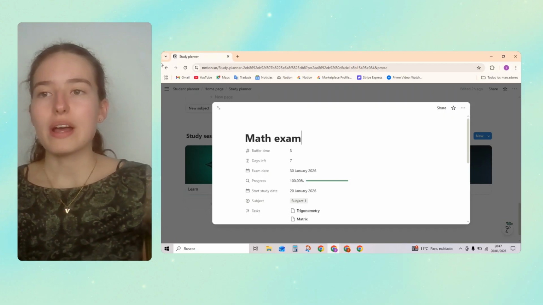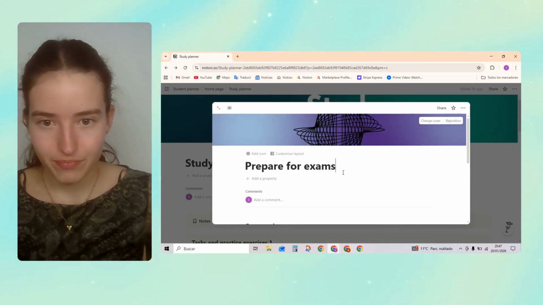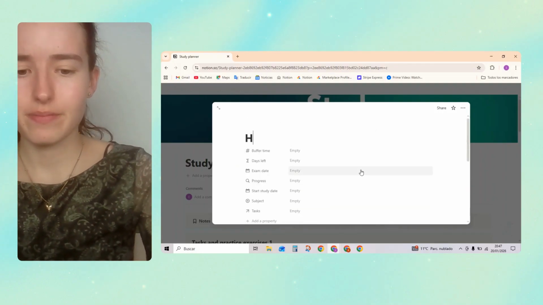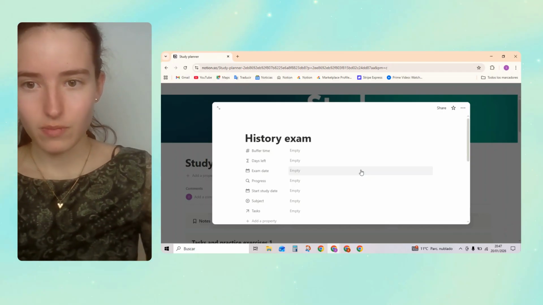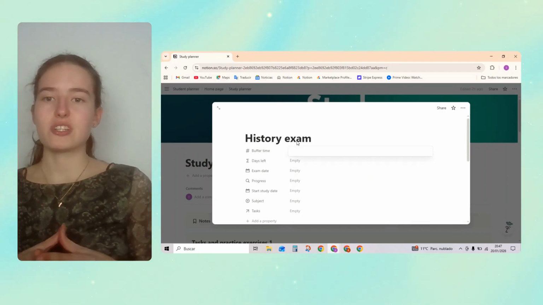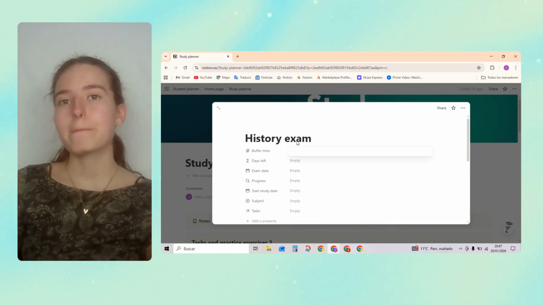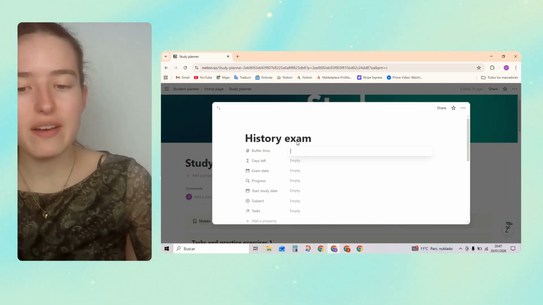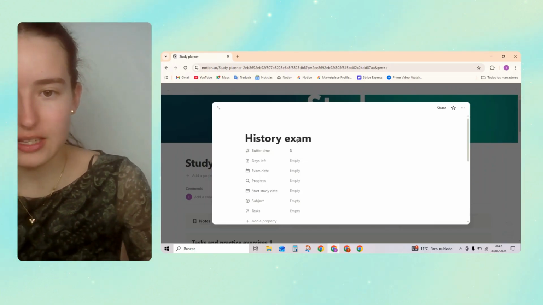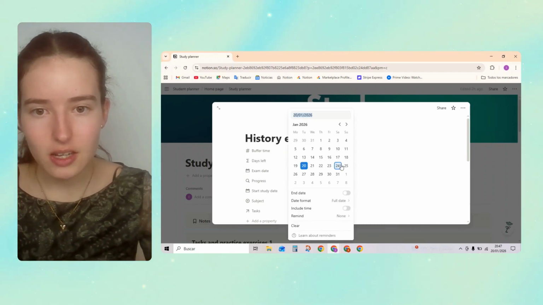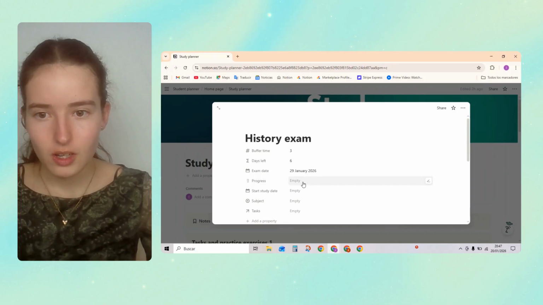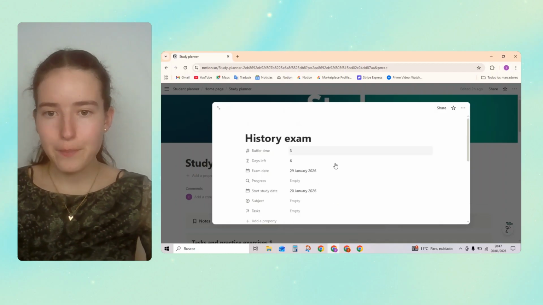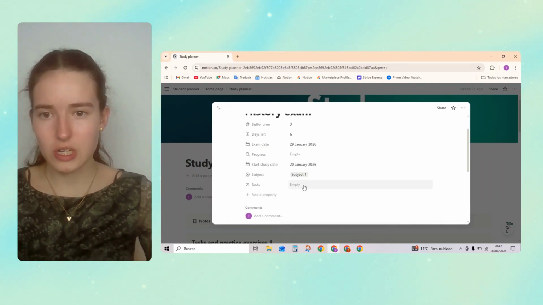And here, I'm just going to create a new one. Let's create a new exam. Let's say history exam. Buffer time. This is the time that you want before the exam, just in case something happens, like you have some extra days to study. Let's say 3 days. Exam date, this day. Start, the day we're going to start studying for the exam. Let's say today. Subject, whichever subject.